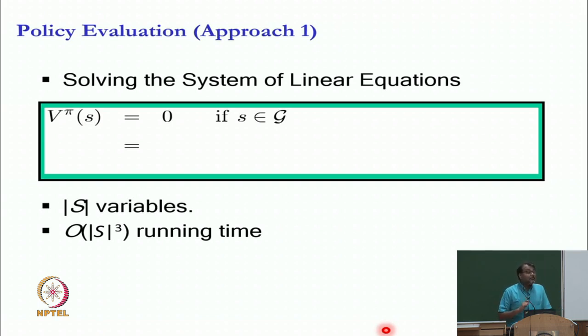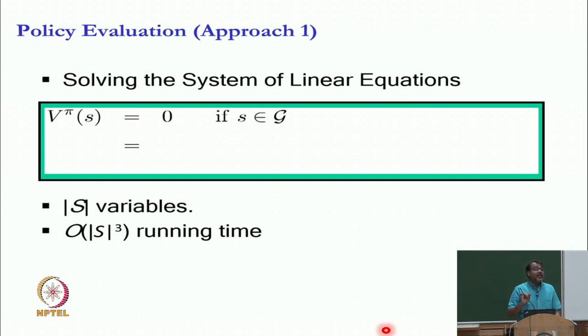If I take action pi of S, I may reach any state. I do not know which state I am going to reach. Let us say I reach state S prime. What is the cost that I will be paying? Immediate cost. What cost will I pay right there?